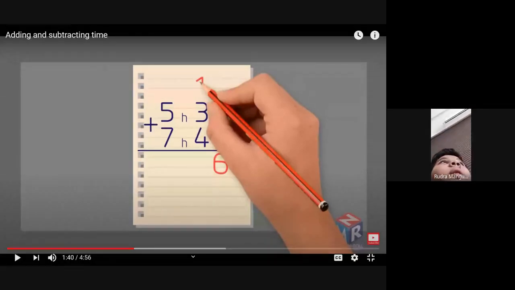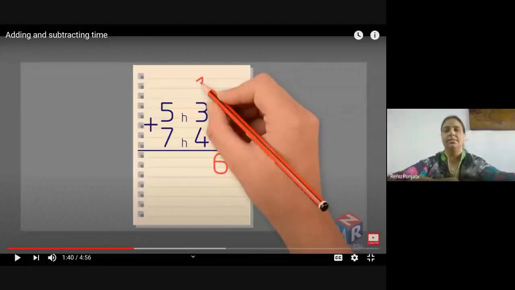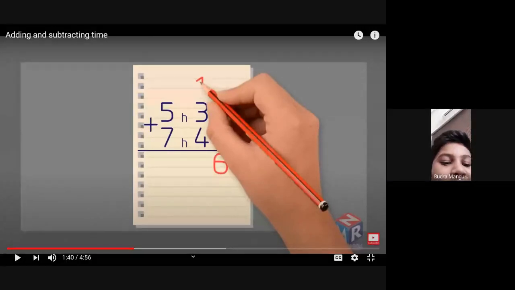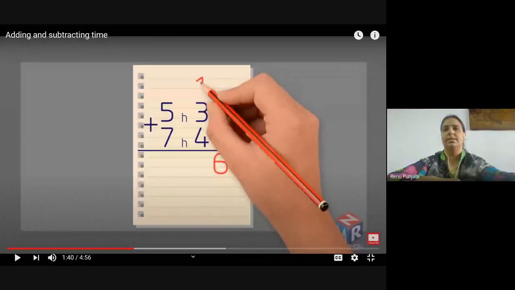If the number can be 60 minutes, then the complete 60 minutes will go into the hours and nothing will be remaining in the minutes column. So it will be 0, 0. So how it was done on the screen, we have to do like that only. Because it's a complete logic. Rudra, try one example with this.